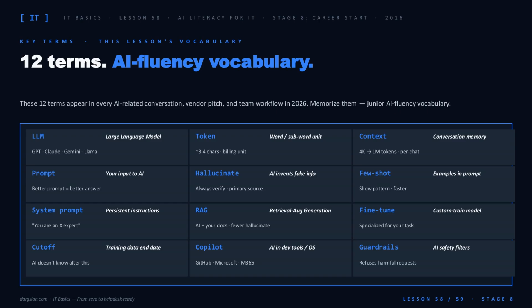To work that pattern, you need the language. 12 terms to memorize. LLM, token, context: the engine and its memory. Prompt, system prompt, few-shot: how you steer it. Hallucinate, cutoff, guardrails: where it breaks. RAG, fine-tune, Copilot: how teams ship it in production. When a vendor or senior engineer drops these in a meeting, you nod, not Google.